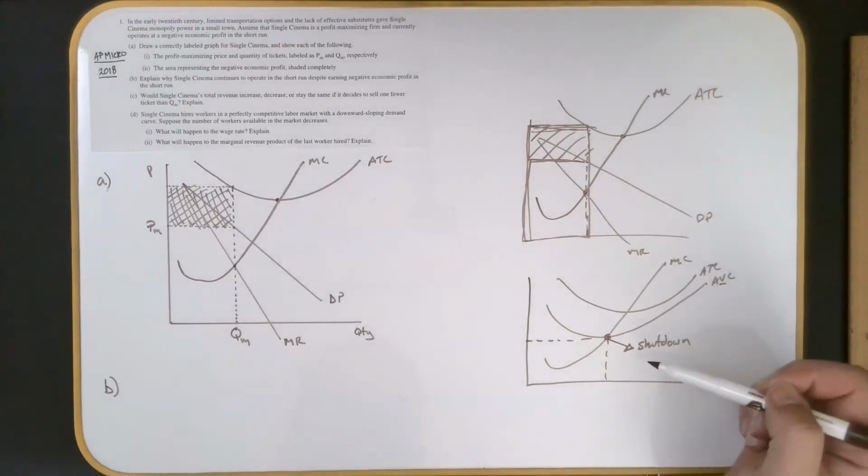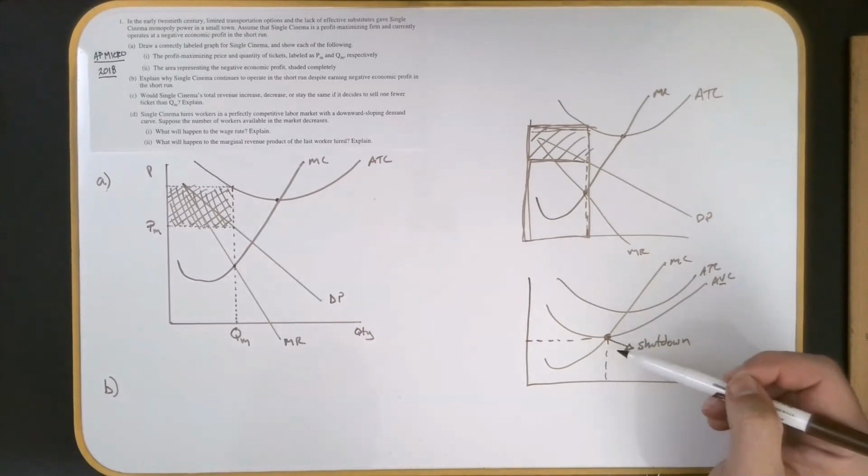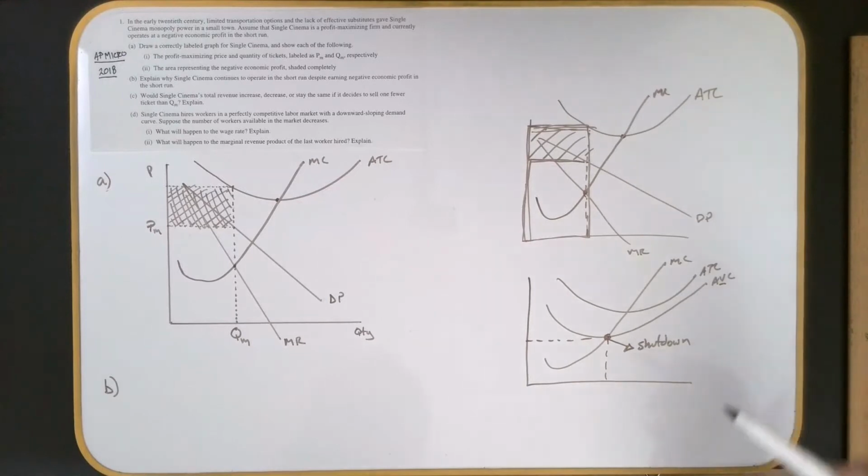Well, you're still above your shutdown price. You're still above your variable costs. Just to give you an example, if you have a business that's open year round, and you do really well every month of the year, but for some reason, February, for example, is your crazy slow month. Every year you've been open, you've actually lost money that month. But you know that you don't want to be sending a message that you're having trouble or your business is shaky. So it's not like you're going to close your doors in February and expect everybody to understand, oh yeah, that's right, this is your slow month. That just doesn't work. You go ahead and stay open.